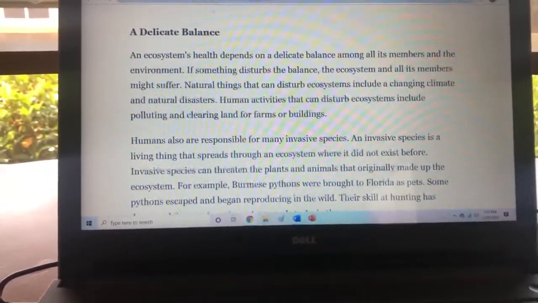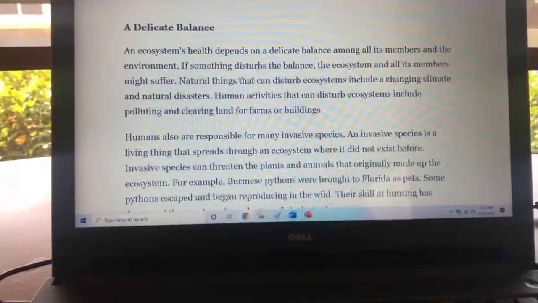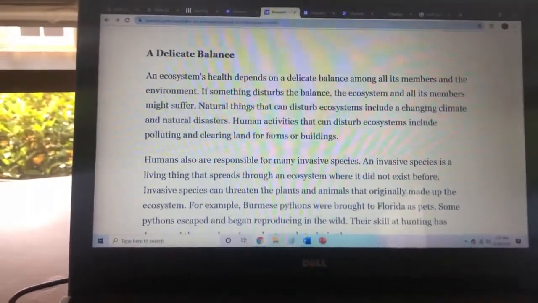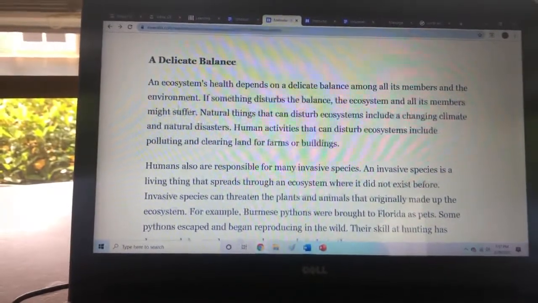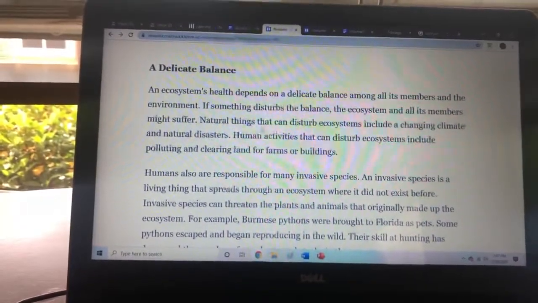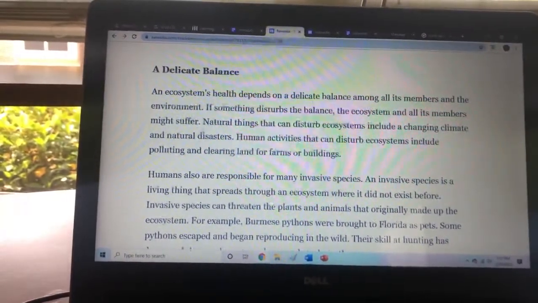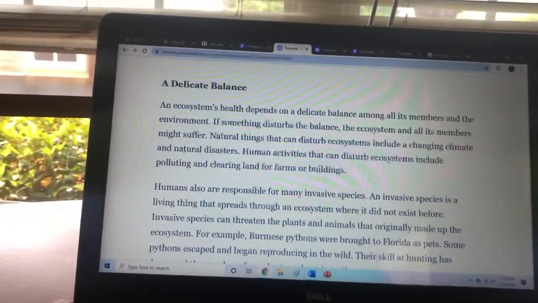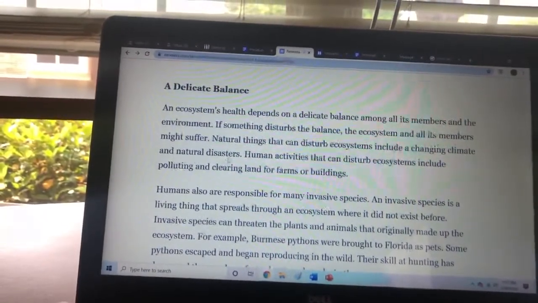A delicate balance. An ecosystem's health depends on a delicate balance among all of its members and the environment. If something disturbs the balance, the ecosystem and all its members might suffer. Natural things can disturb ecosystems, including climate change and natural disasters.